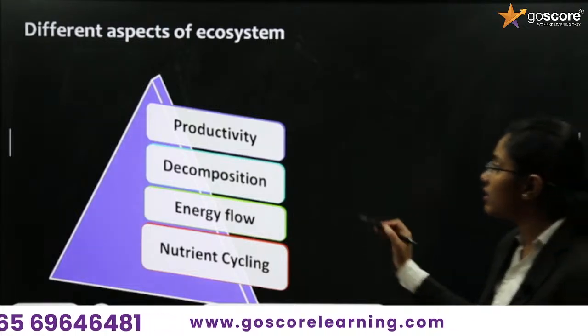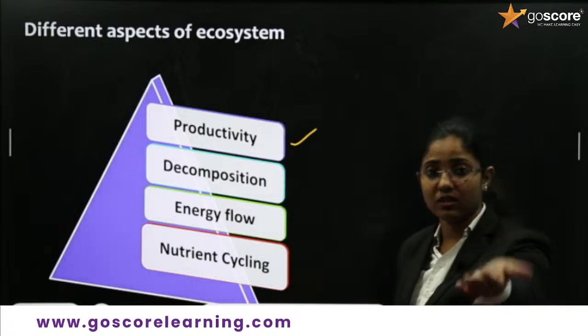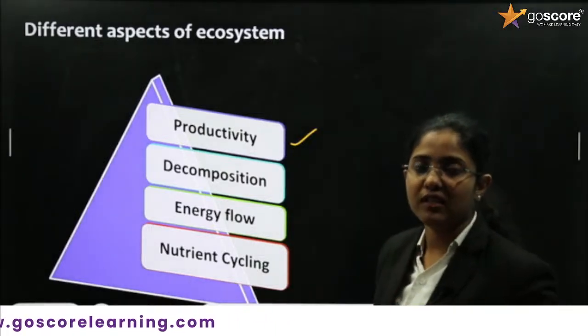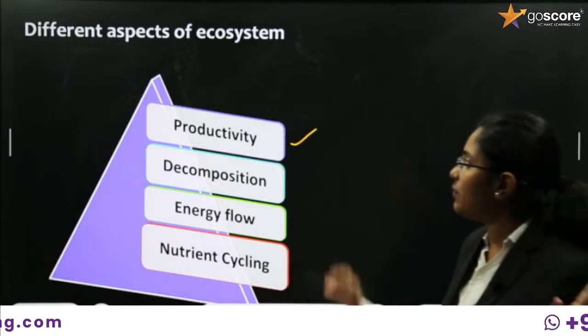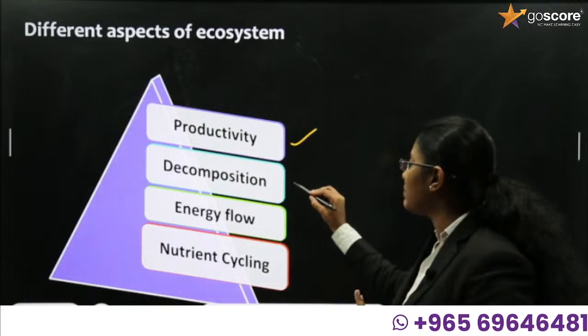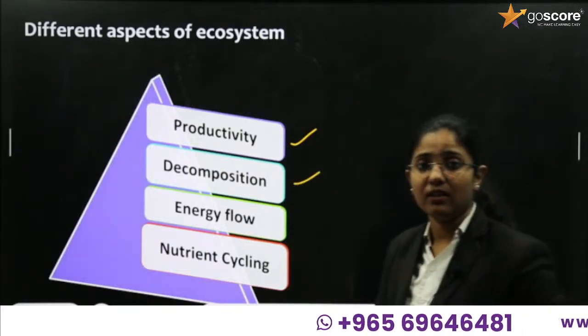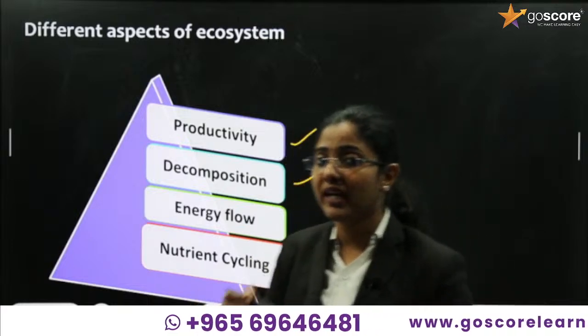See, we can say productivity is one aspect. First, when we are discussing the topics, we have said that we have to understand or study about productivity. So we can say productivity is one aspect of ecosystem. Then the second aspect is decomposition. It is also a familiar term that we have already learned in grade 10.